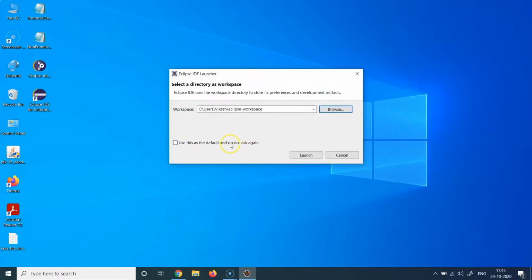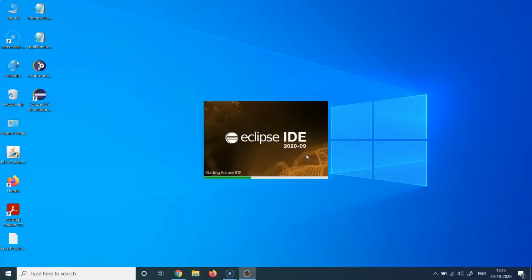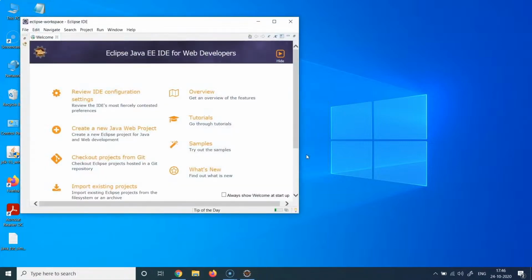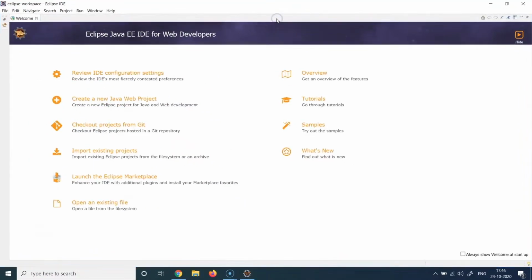You also have a choice that you don't want Eclipse to ask this every time. So you can check this box, and next time Eclipse is not going to ask you to choose a directory as workspace. And every time you start Eclipse, it will automatically go to this particular directory. So you can either check it or uncheck it based on your convenience and hit launch. Once you hit launch, it is going to start the actual IDE as a desktop application, and you will get a nice interface and a welcome screen from Eclipse, which will basically show the basic overview of the screen, something like this. So now you can see that the Eclipse IDE has started.